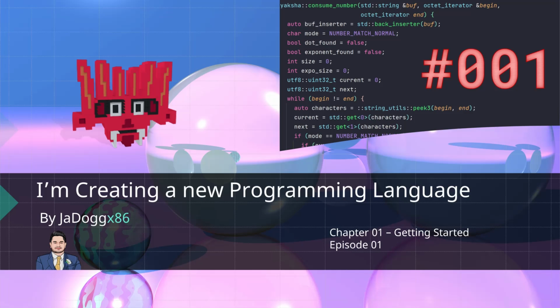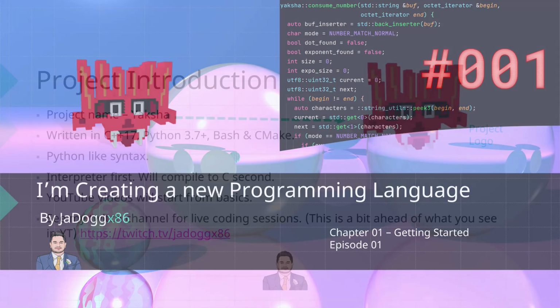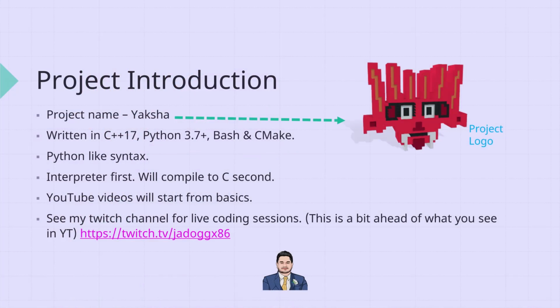I'm creating a new programming language with Python-like syntax. Now, let's look at the project introduction. The project name is Yaksha. I am going to use C++17, Python 3, a little bit of Bash, and CMake. I am going to make an interpreter first, then use that as the basis to create a compiler.